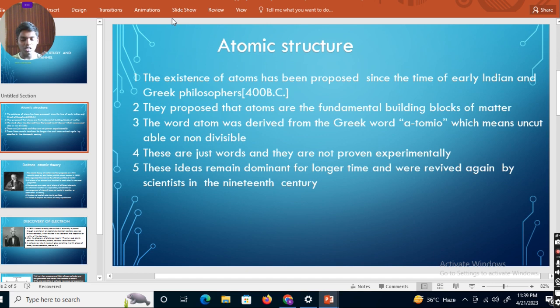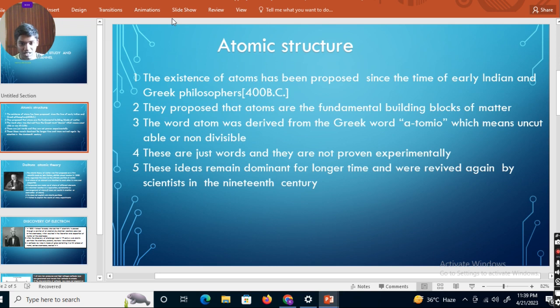But these are just words; they were not proven experimentally. These are just ideas, the ideas of people said in their own words. But these ideas remained dominant for a longer period of time because there was no technology to prove them experimentally. Up to some period, these ideas were only dominant and no experimental work was done.